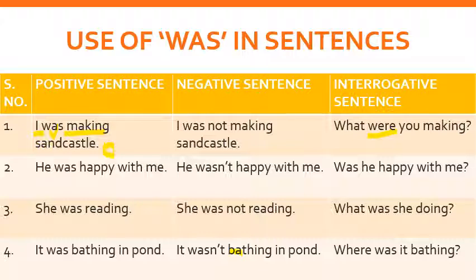Because here I am using you. The subject is you because I am asking you a question. What were you making? But when you answer me, you will not say you were making sand castle.